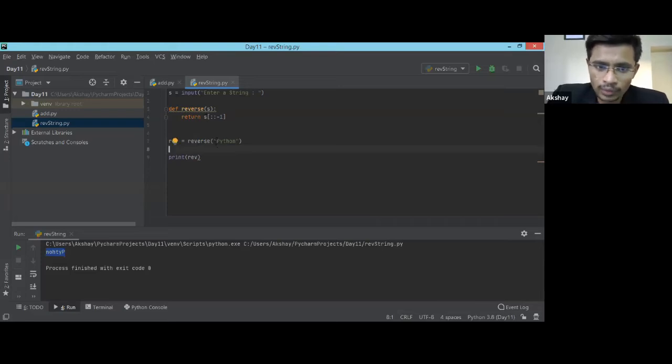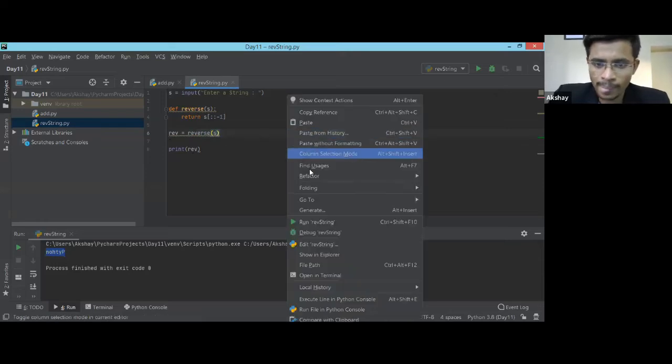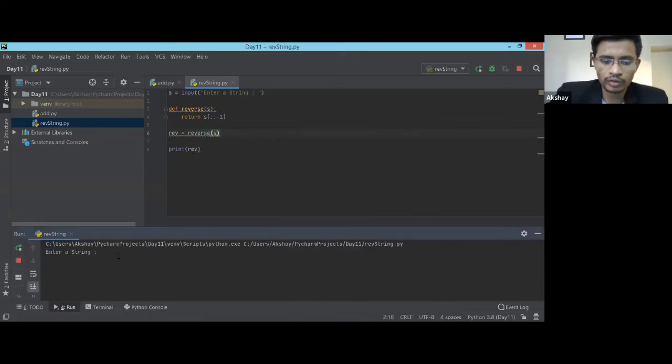Okay. Now instead of this string, I'm going to pass the string which I just got from the user. Since this is the definition of the function, it is not going to go inside this function. Control will come to this particular line. This reverse will pass my user input string to the function, and then it will return, and I'll get the output. I'm running the code, and the code will wait for me to type my string. I'm typing my name Akshay, I hit enter, and I got the reverse of the string.